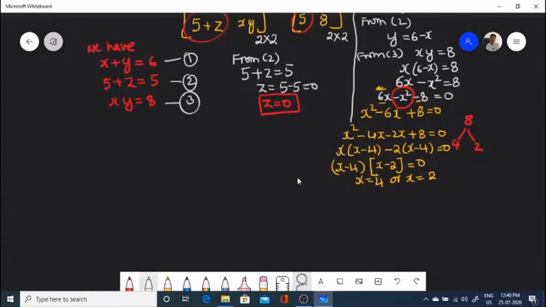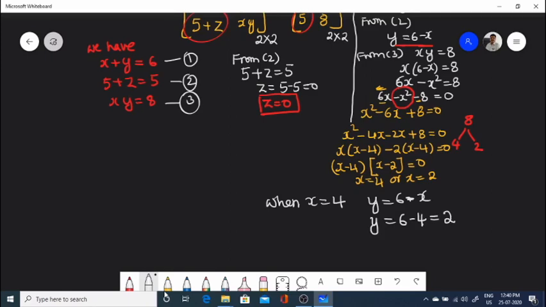From these two values of x, we now get the two values of y, because y is 6 minus x. So when x is equal to 4, y is equal to 6 minus x, so substituting, y equals 6 minus 4, that is equal to 2.